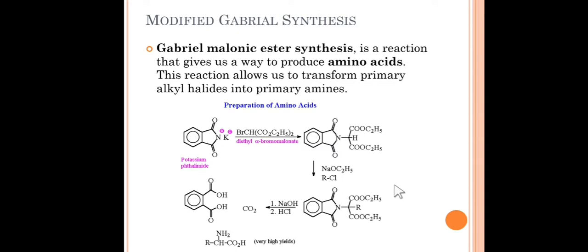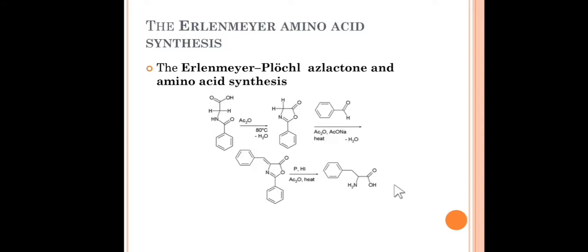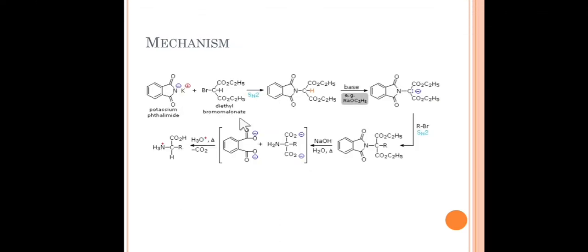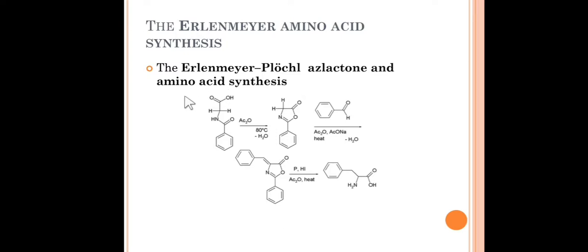So in my last lecture, we thoroughly discussed the mechanism of Gabriel synthesis or Gabriel malonic ester synthesis. Now let's discuss the Erlenmeyer amino acid synthesis. Friends, this is a very common reaction. I think you have done it in your laboratories. This is a simple reaction which converts a glycine derivative into substituted amino acids. Okay, glycine derivative will convert to amino acids.